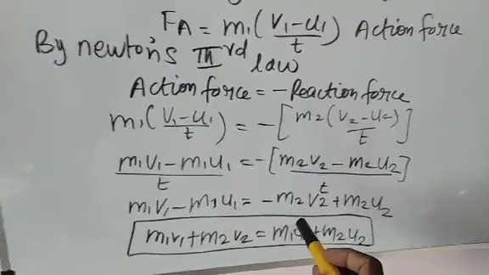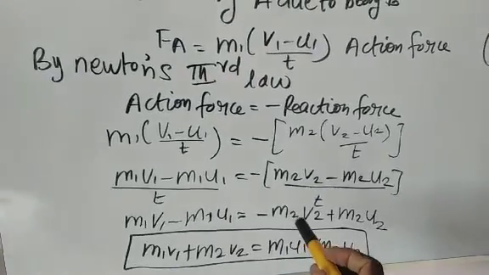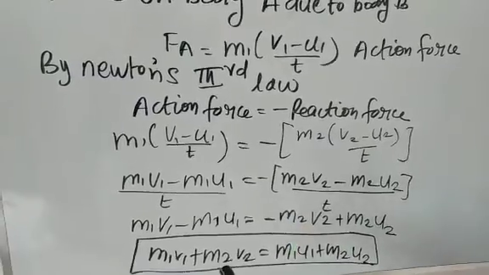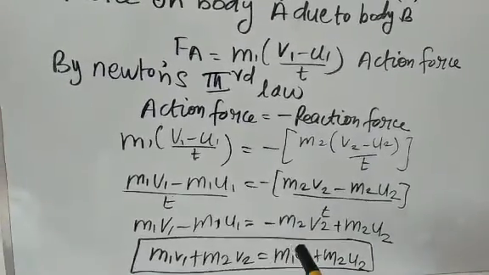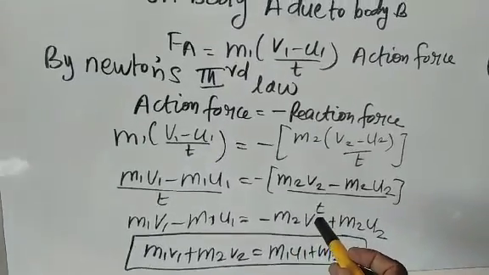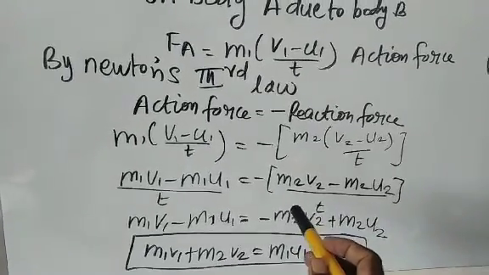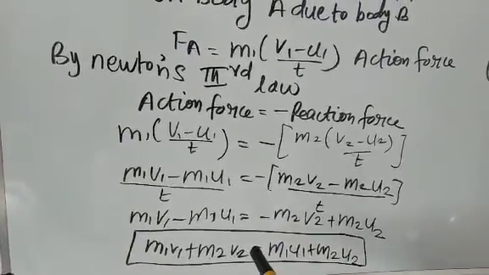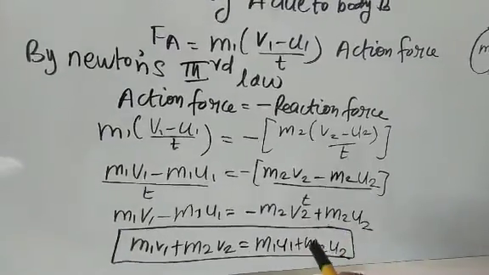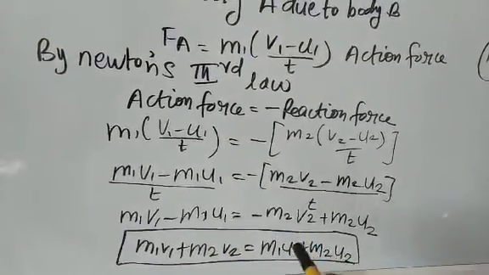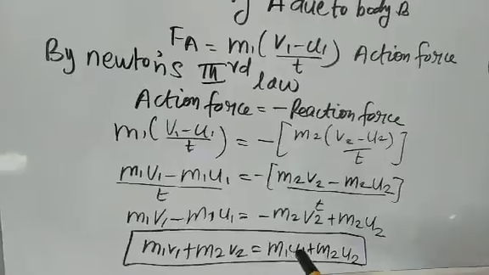So rearrange the equation according to velocity: final velocities on one side, initial velocities on the other side. So m1 v1 plus m2 v2 on the left-hand side equals m1 u1 plus m2 u2 on the right-hand side.